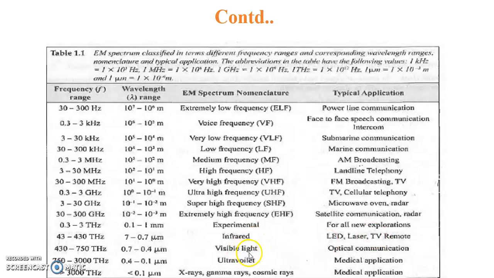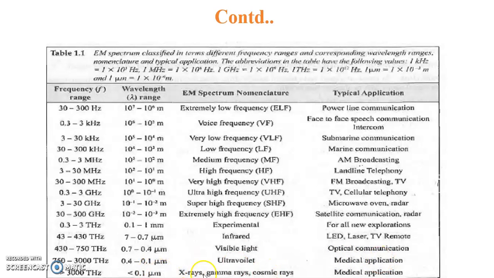Visible light is mainly detected by our eyes. So all the light sources, for example tubes and bulbs, are visible light sources, and our eyes can detect them. So this is mainly for optical communication purposes. And ultraviolet light is also emitted by the sun and is also useful in medical applications.